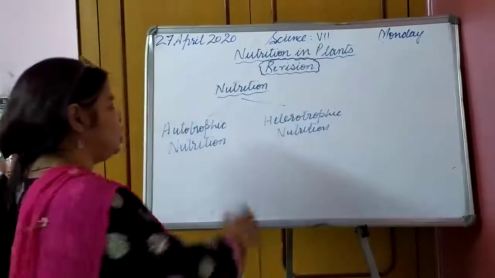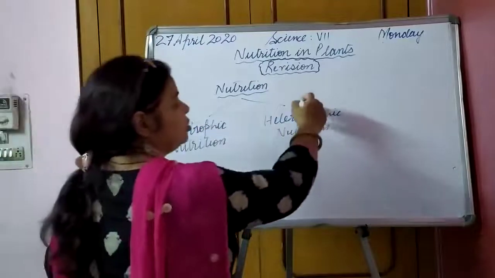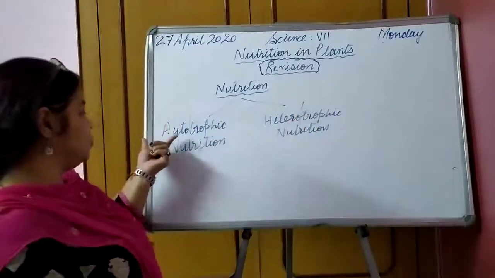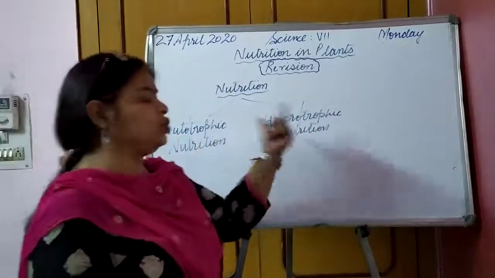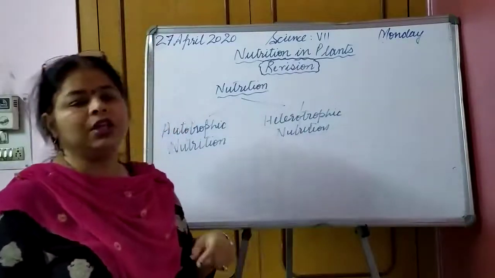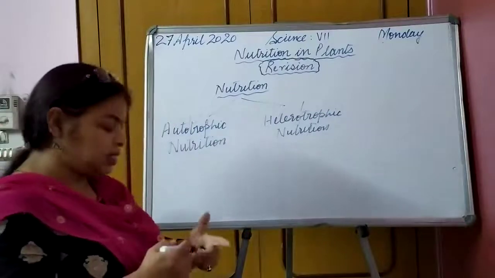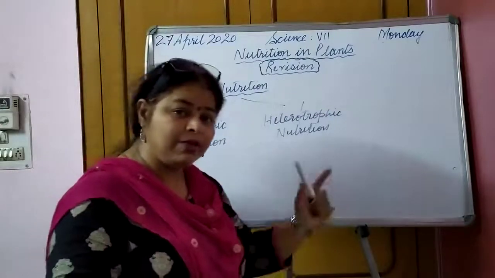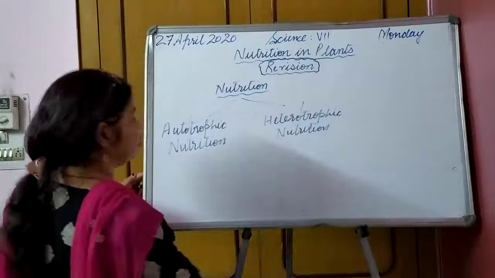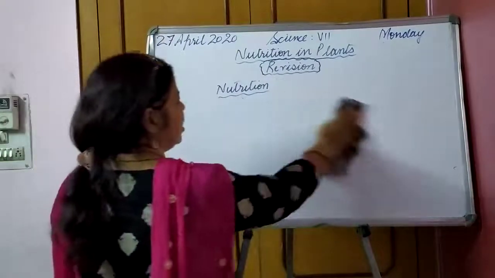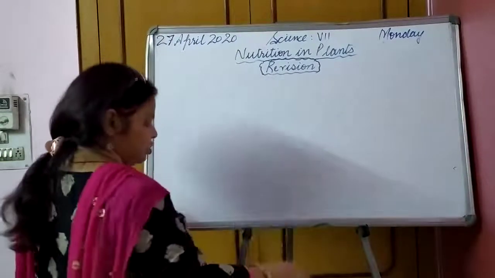So the word trophic is common for both, and the first part is auto or hetero. In this way we can divide it into two types. First let us discuss them one by one. What do you mean by autotrophic nutrition?